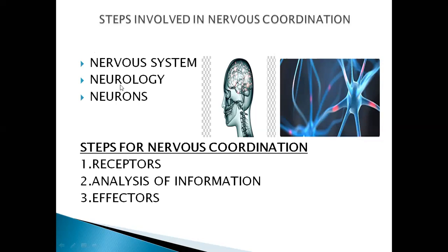And what is neurology? The study of the structure of nervous system is called neurology. And what are neurons? These are the basic unit of your nervous system. These are the cells that send message or nerve impulse towards the brain. These three terms are clear to you: nervous system, neurology, and neurons. Next are the steps for nervous coordination.